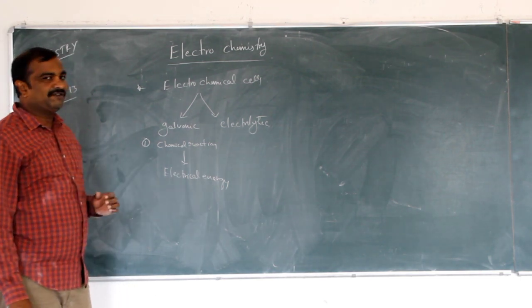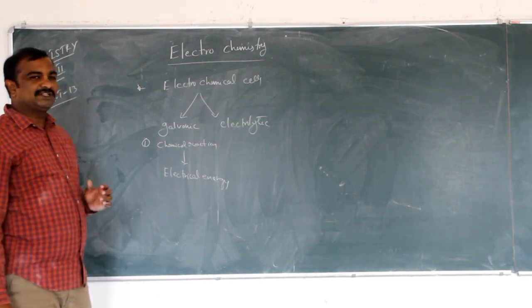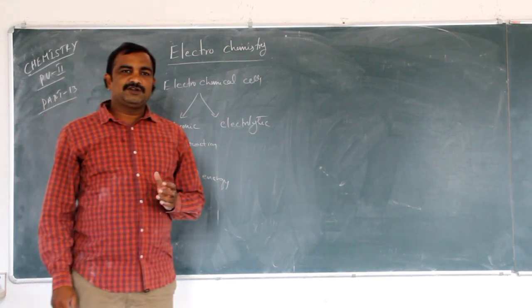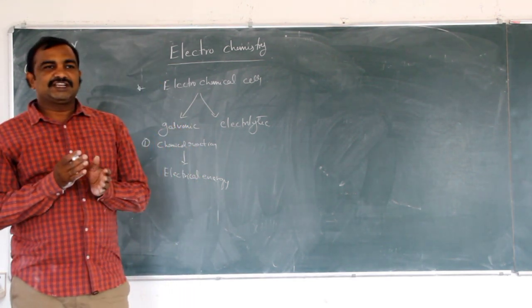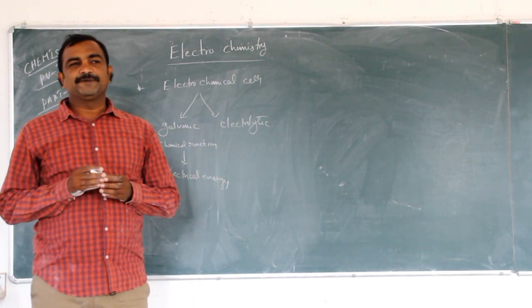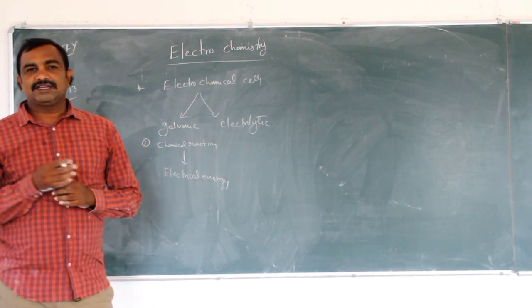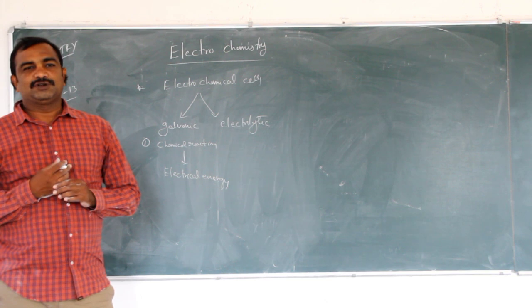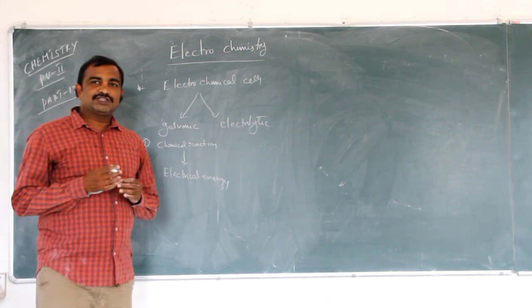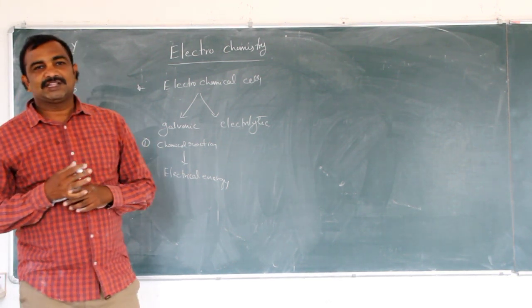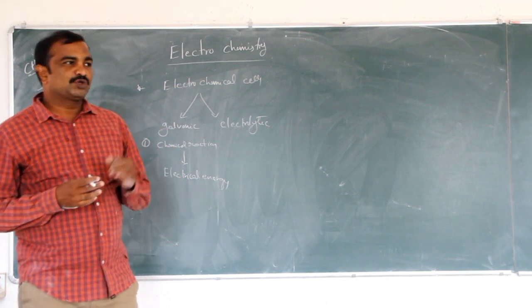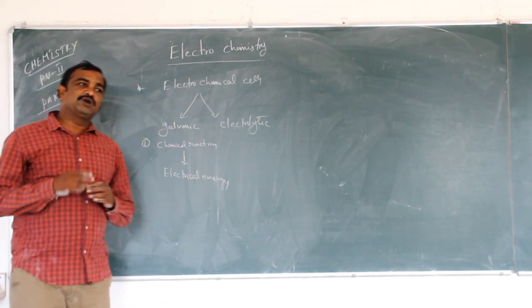This is the main principle of galvanic cell. In the galvanic cell, we take zinc and copper electrodes. Zinc is taken at the anode, and copper is taken at the cathode. At the anode oxidation takes place, and at the cathode reduction takes place. Anode oxidation means losing of electrons.